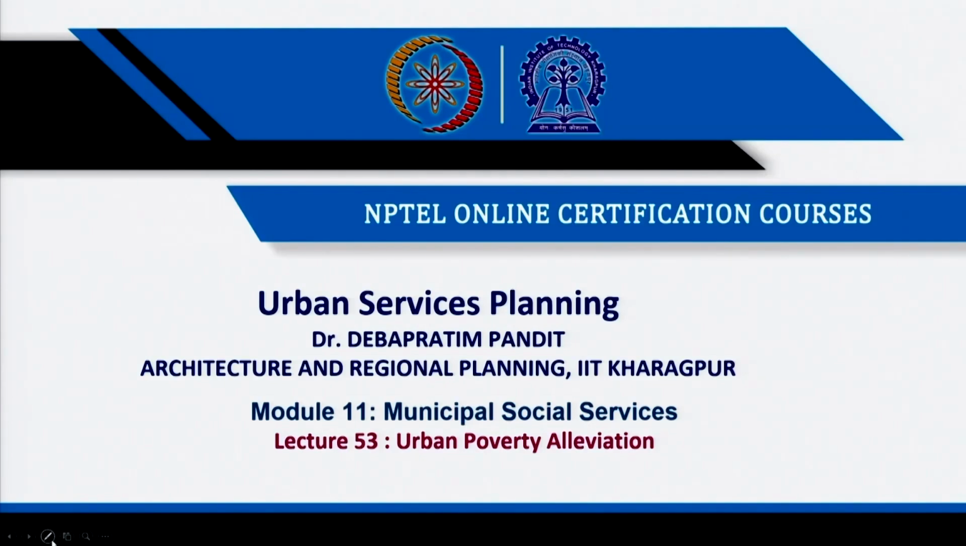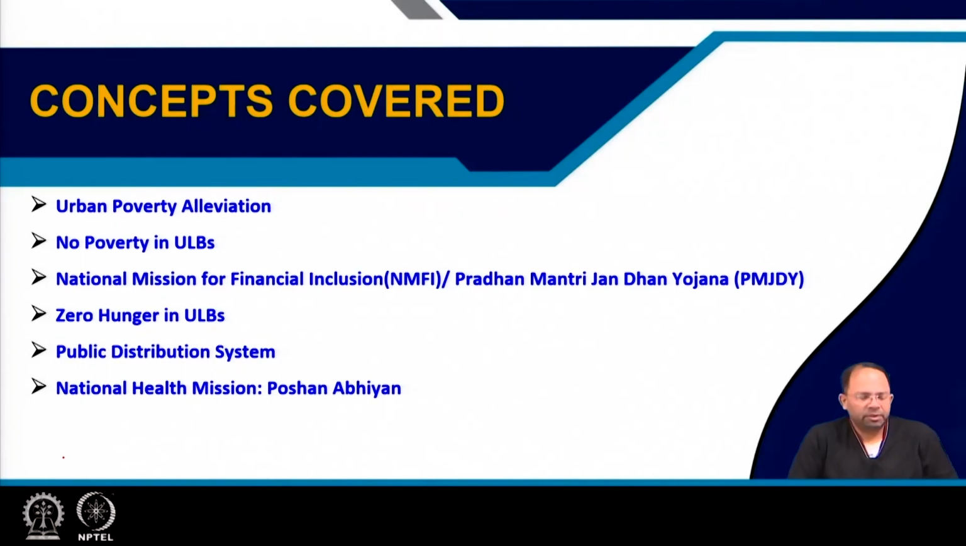Welcome back. In lecture 53, we will talk about urban poverty alleviation. The different concepts that we will cover are urban poverty alleviation, and how to implement no poverty programs in ULBs. Then we will talk about the National Mission for Financial Inclusion, or the Pradhan Mantri Jan Dhan Yojana. Then we will talk about how to achieve zero hunger in ULBs. Then the public distribution system, and finally the National Health Mission, also known as Poshan Abhiyan.